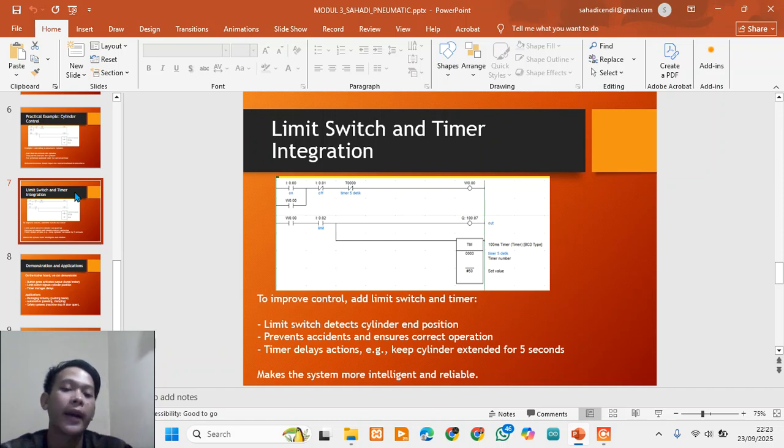we can use an on-delay timer to activate this. By combining the limit switch and timer in the ladder diagram, we create a more intelligent control system.